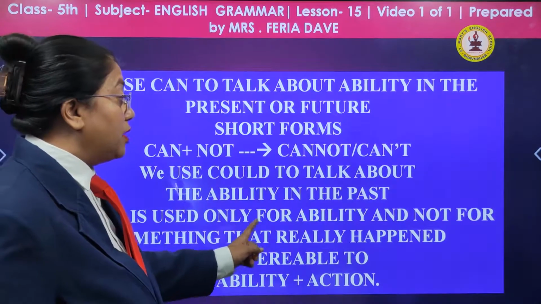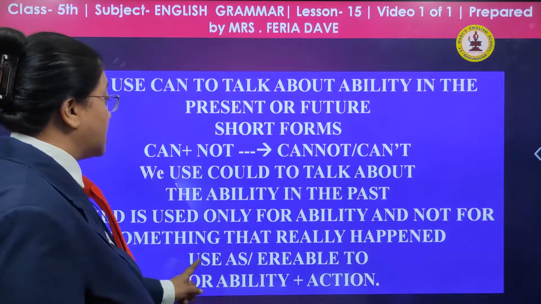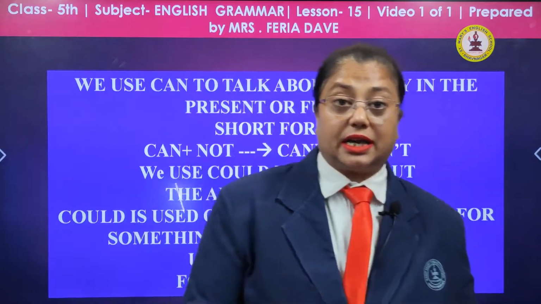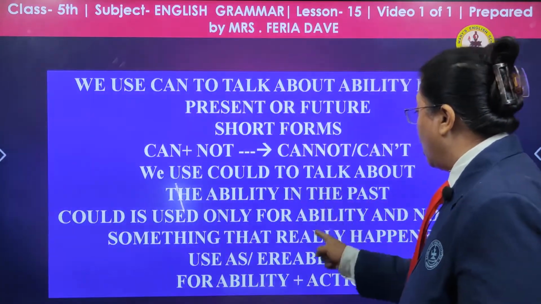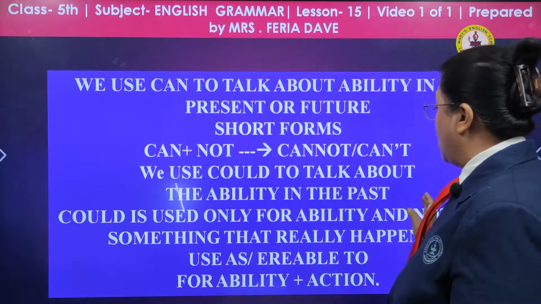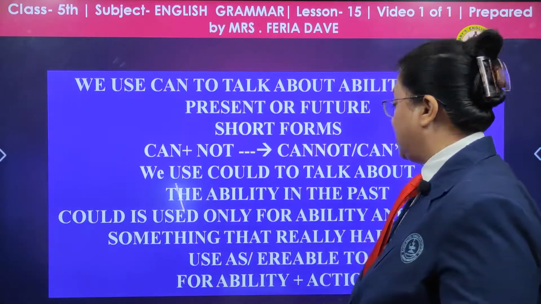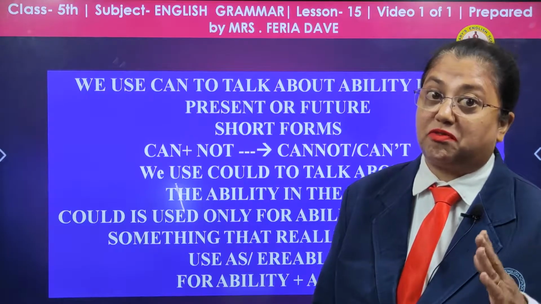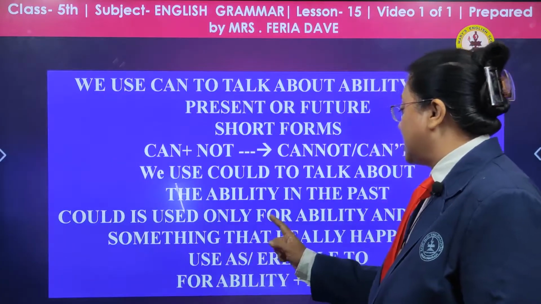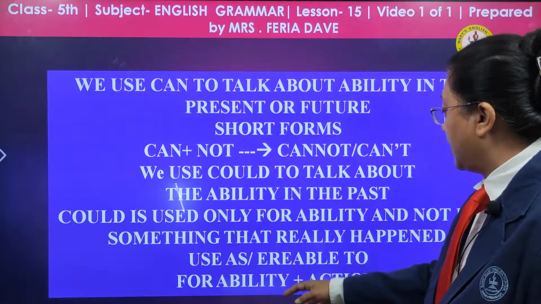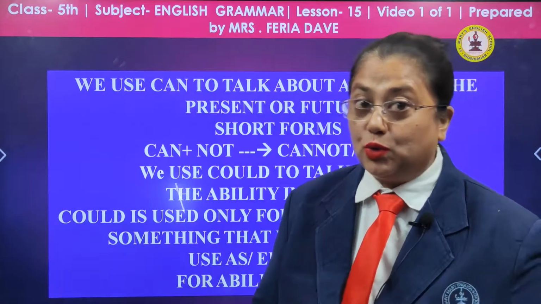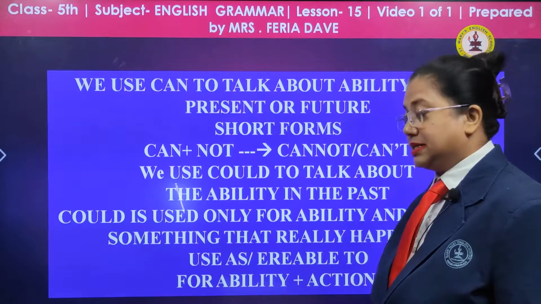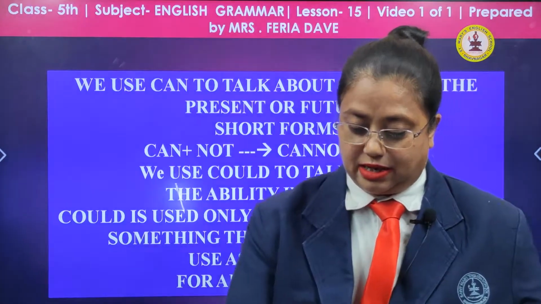Could is used only for ability and not for something that really happened. Keep this in mind. It's only an ability to express, not a fact that has happened. Use was or were able to for ability and action. We can use was or were able to for ability plus action. Let us see how.